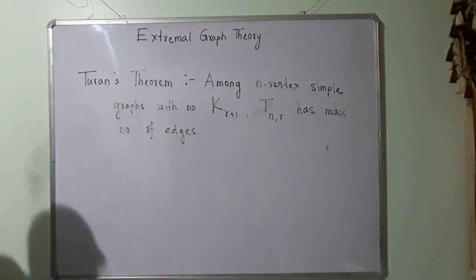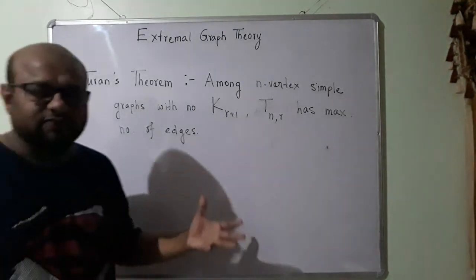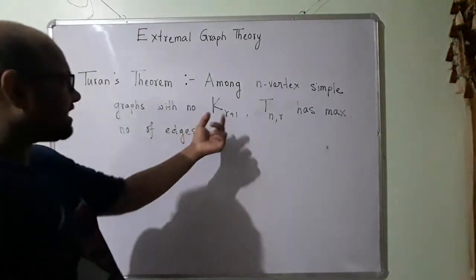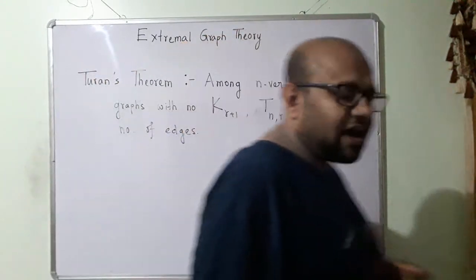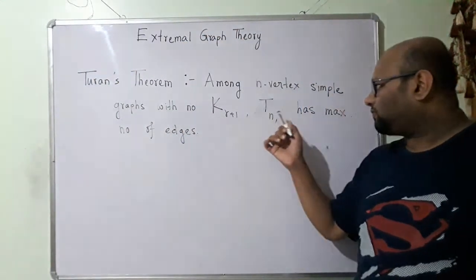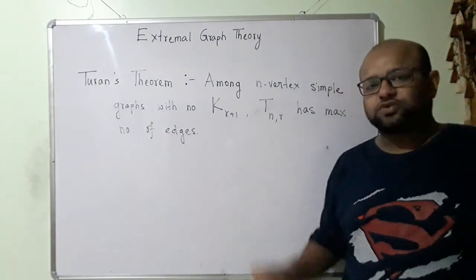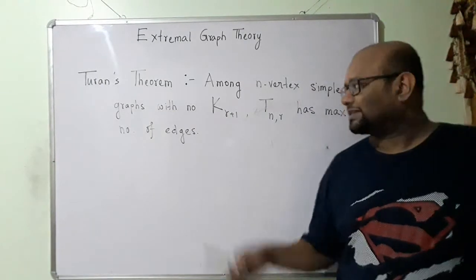Very simple to understand: I have this graph with n vertices and I have to guarantee that K_{r+1} is not a subgraph of this graph. So if I have this Turan's graph with n vertices and r sets, it is guaranteed that K_{r+1} is not a subgraph of this graph, right? We already discussed this.